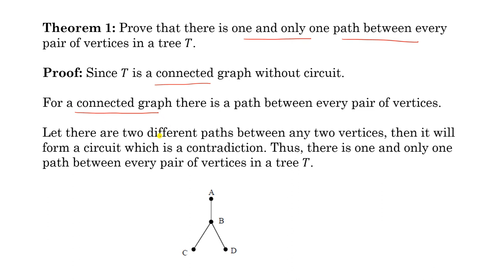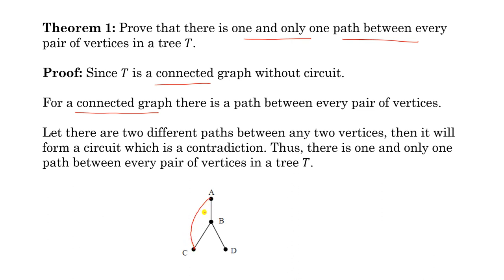Now suppose there are two different paths between any two vertices. For example, look at this. This is a tree. For example, suppose between A and C, there are two different paths. One path is A, B, and C. And suppose another path is, say, this one.